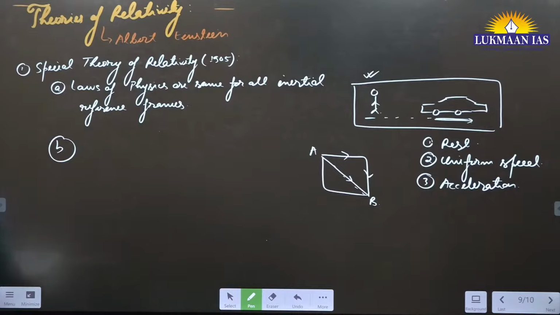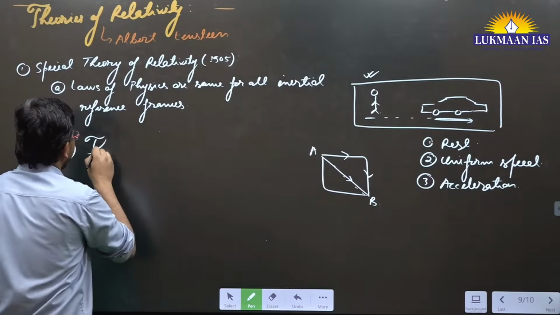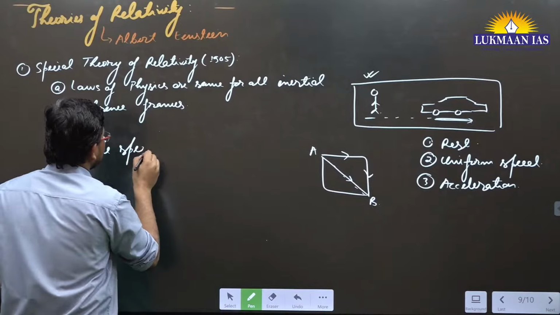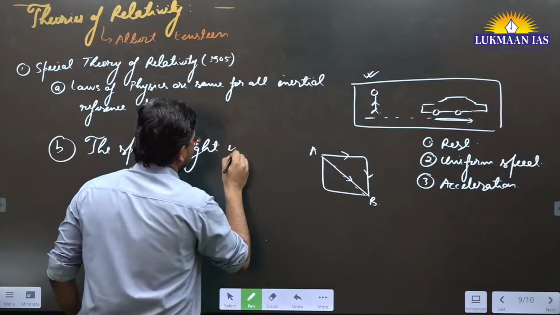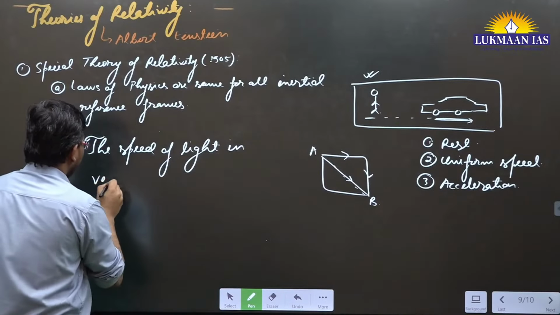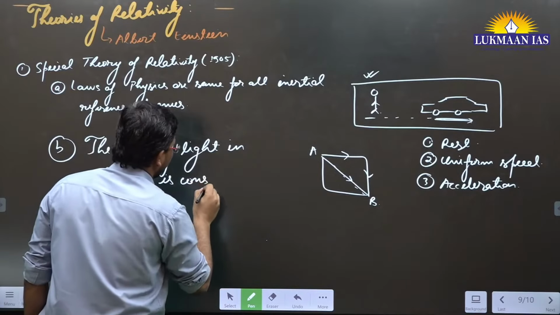the speed of light in vacuum is constant.